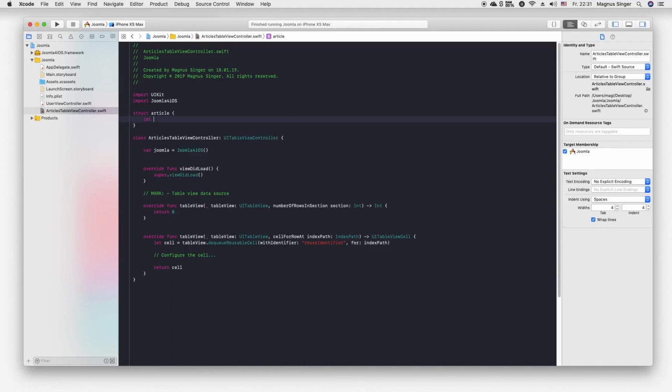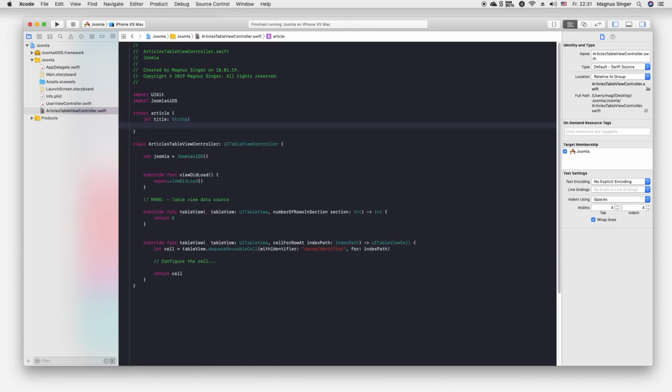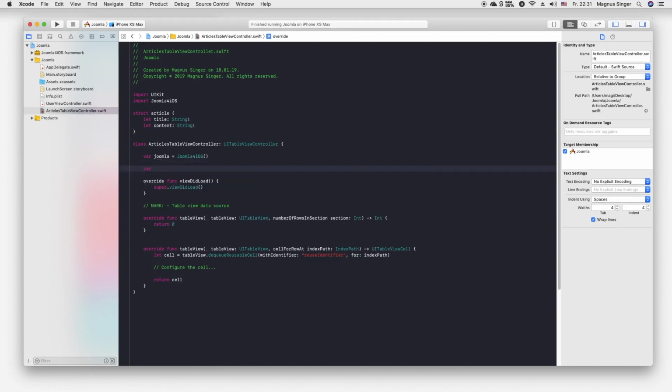Now we say let title. Of course, our title will be a string, and the content will be a string too. And once the struct is created, we create an array articles, and this array is an array of the structure Article. So now we have an array of articles, and these articles of course have a title and a content.